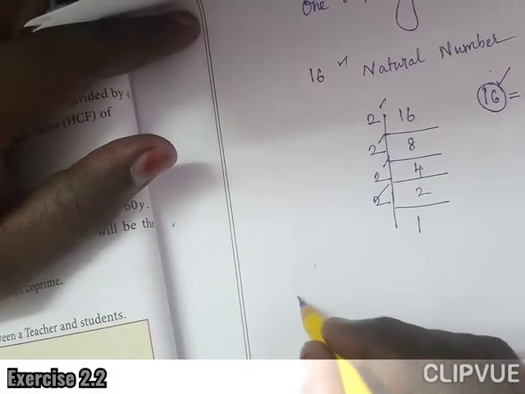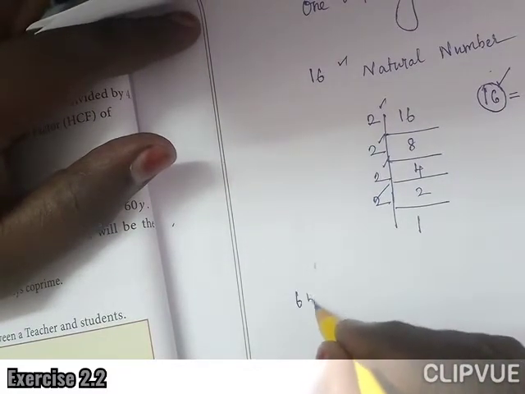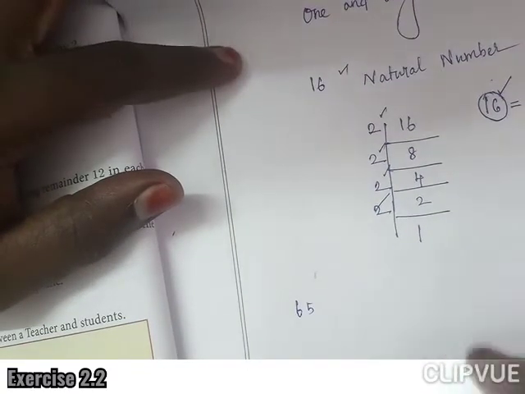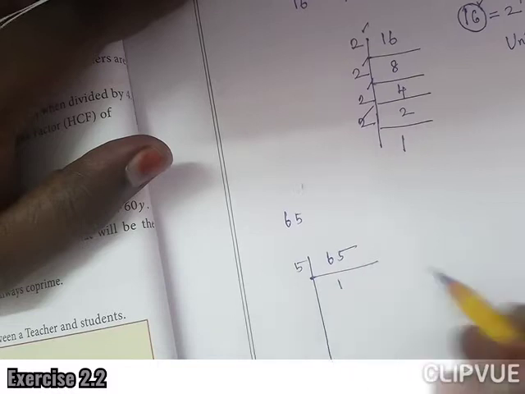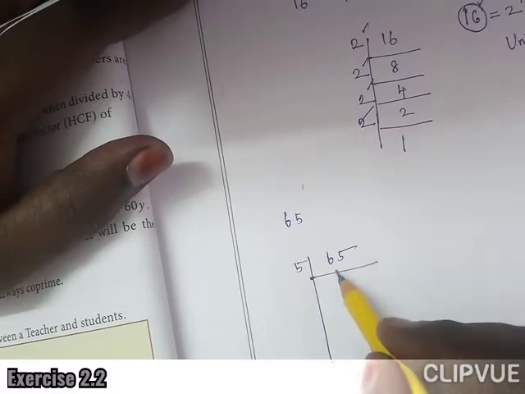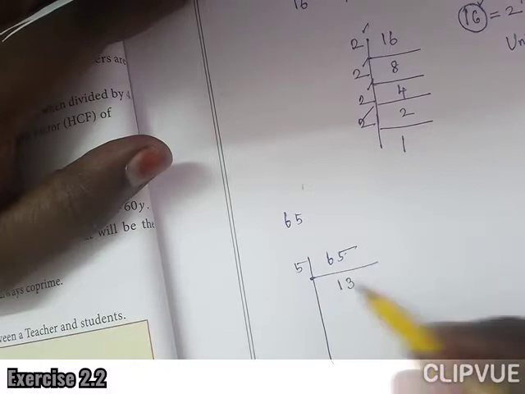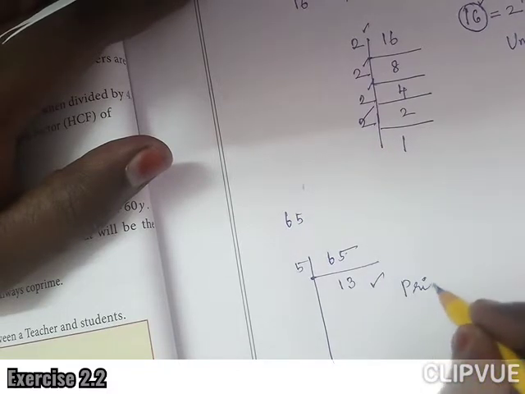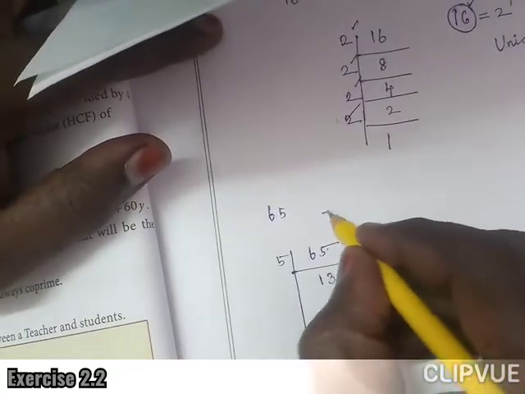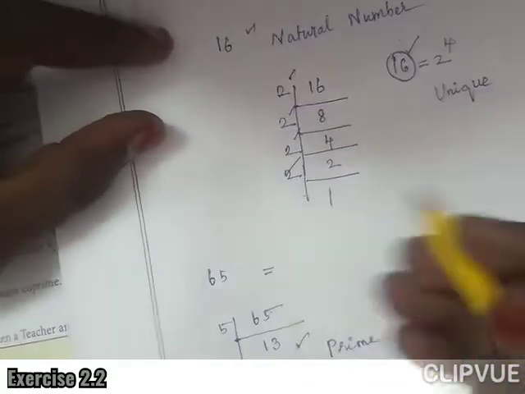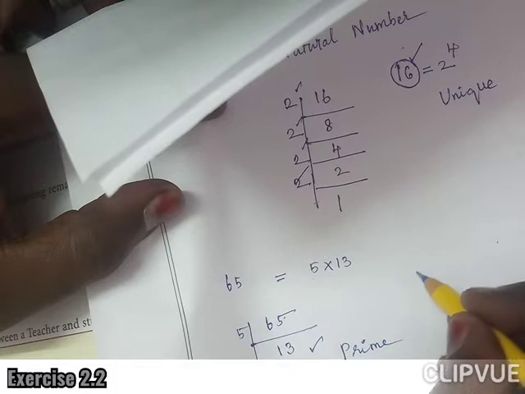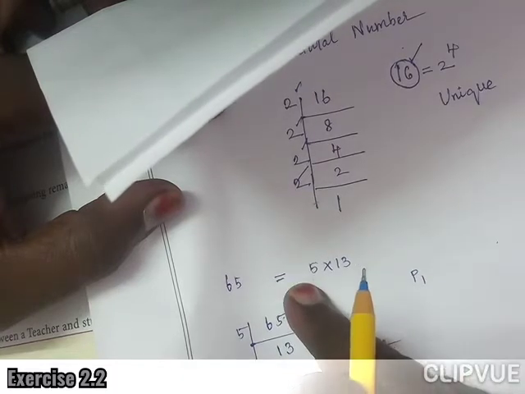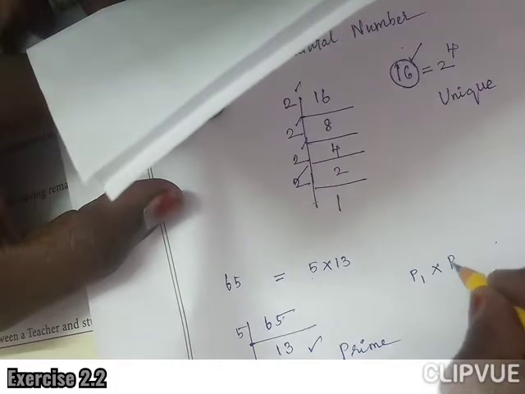If I take the number 65, I am going to find the prime factors of the number 65. 5 table, one time. Actually remaining, what do we have? 13 three times. 13 is a prime number, you know. So this 65 can be written as 5 into 13.